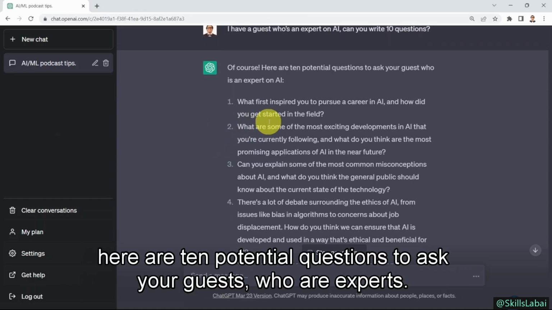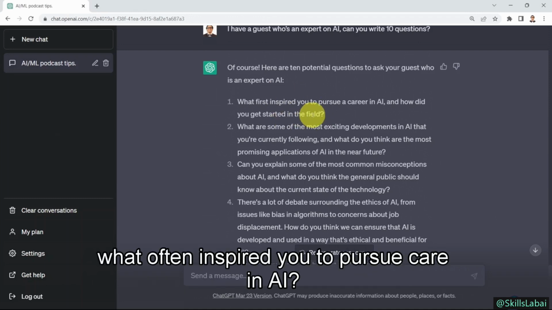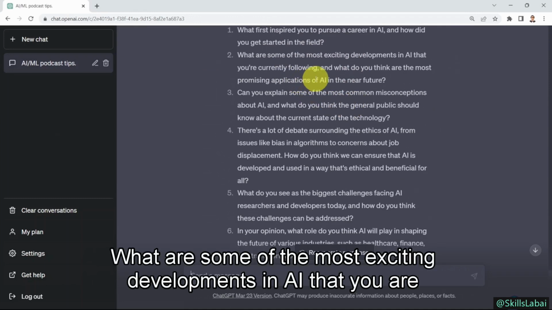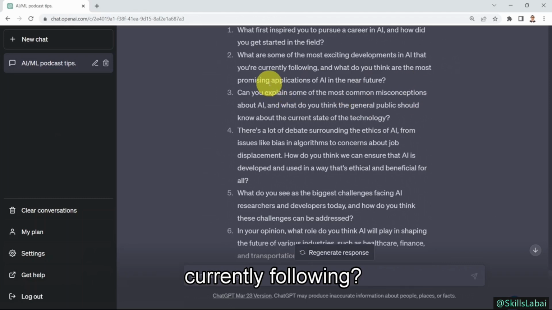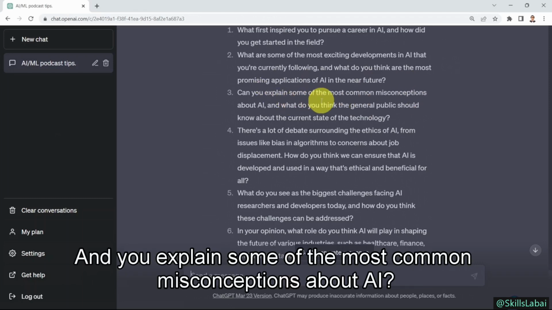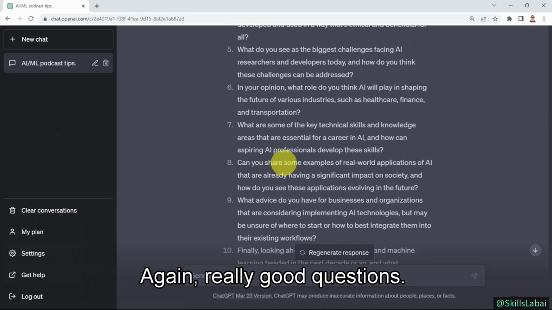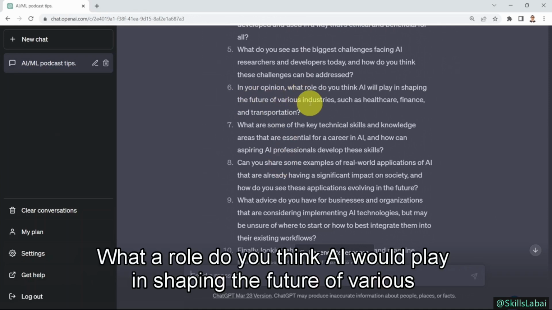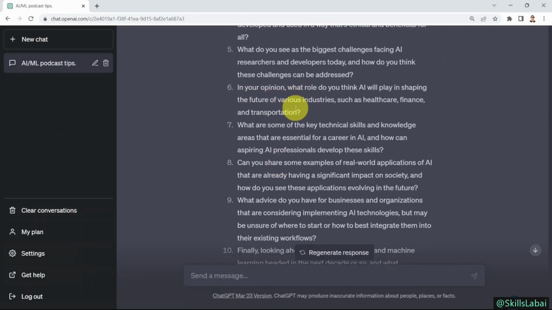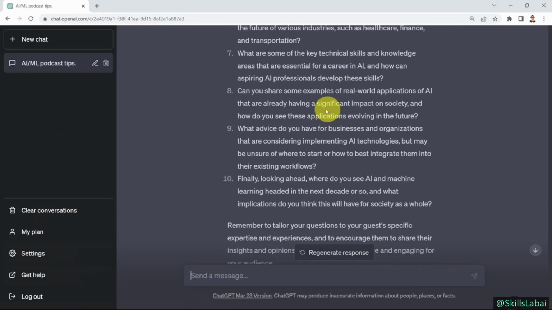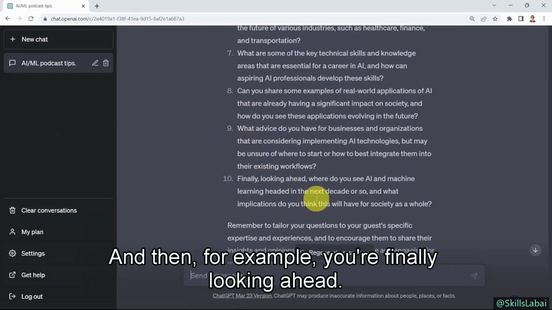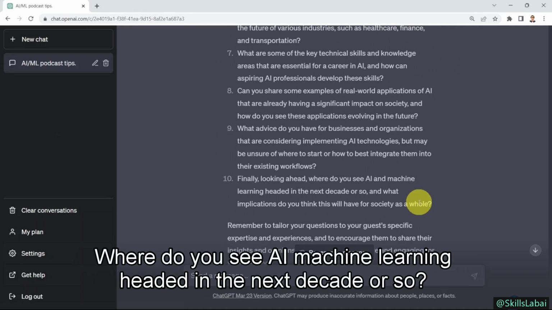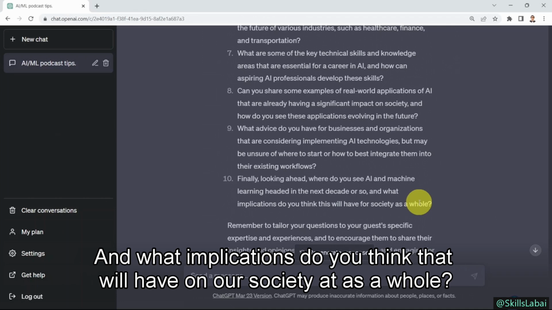Of course, here are 10 potential questions to ask your guests who are experts in AI. First, what first inspired you to pursue a career in AI? What are some of the most exciting developments in AI that you are currently following? Can you explain some of the most common misconceptions about AI? Again, really good questions overall. In your opinion, what role do you think AI will play in shaping the future of various industries, such as healthcare, finance, and transportation? And then, for example, you're finally looking ahead. Where do you see AI and machine learning headed in the next decade or so? And what implications do you think that will have on our society as a whole?